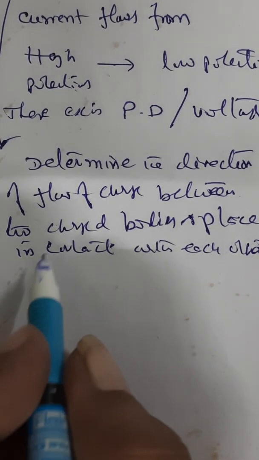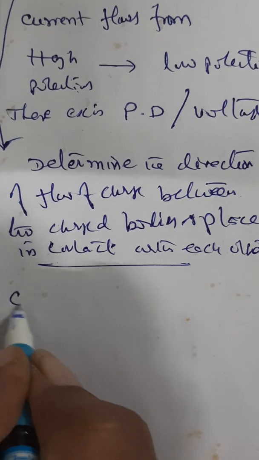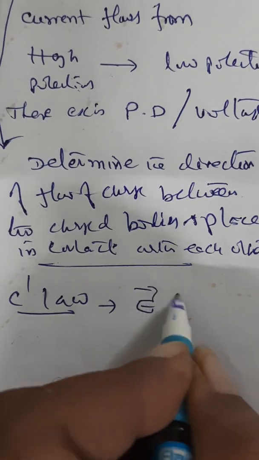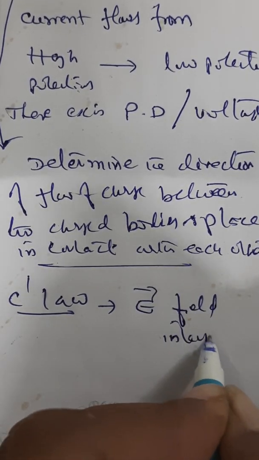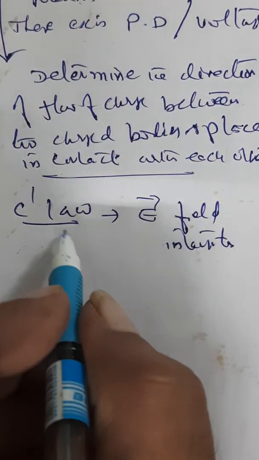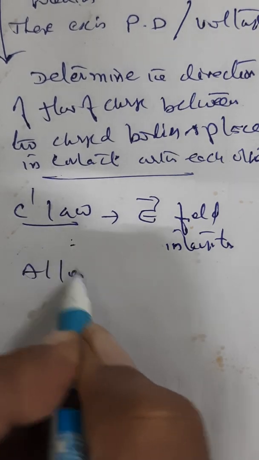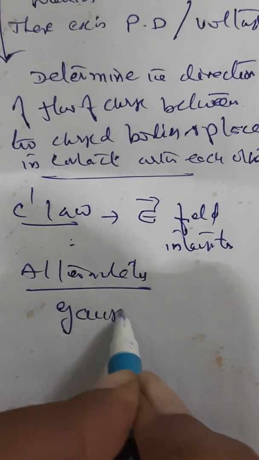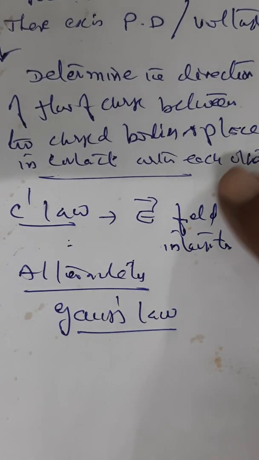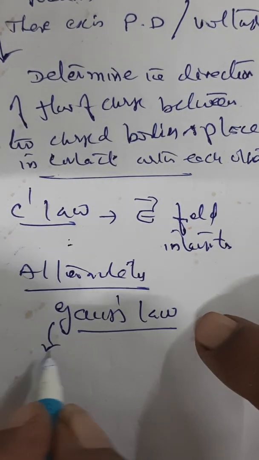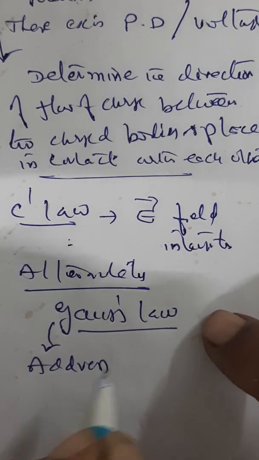Now already we have seen we are using Coulomb's law. Coulomb's law helps us to calculate the electric field intensity. Now in potential we will try to understand, alternately, something known as Gauss law. So far we have seen Coulomb's law. In potential we will come across another law as an alternate law. This particular Gauss law will help us to find solutions.